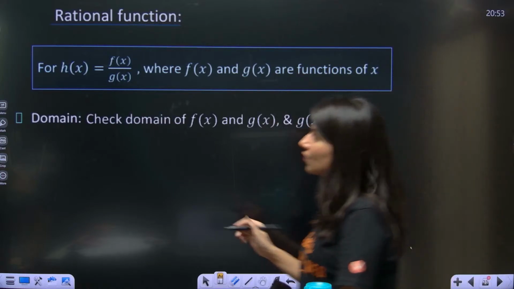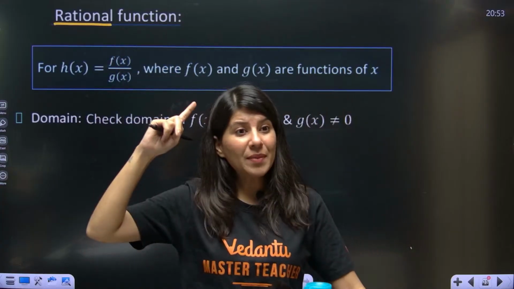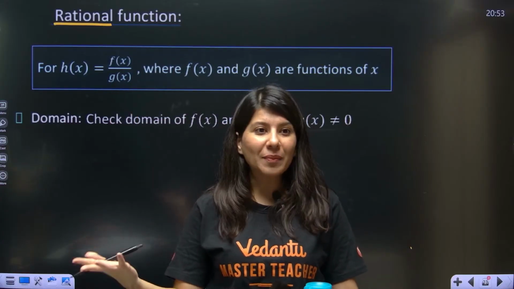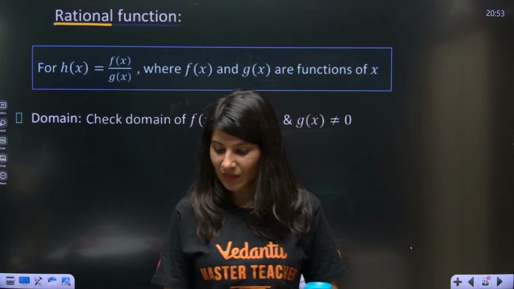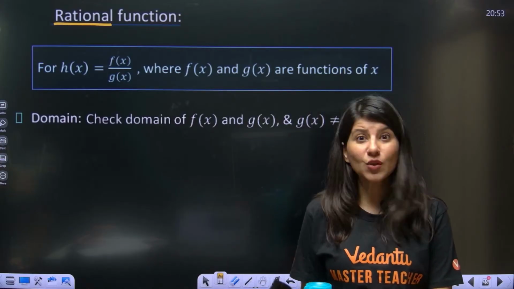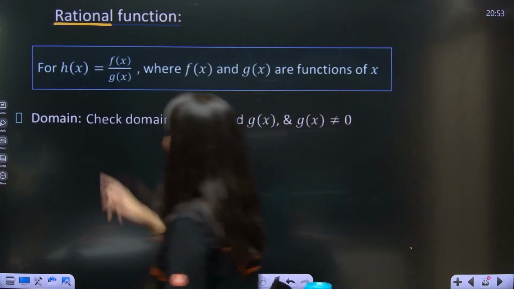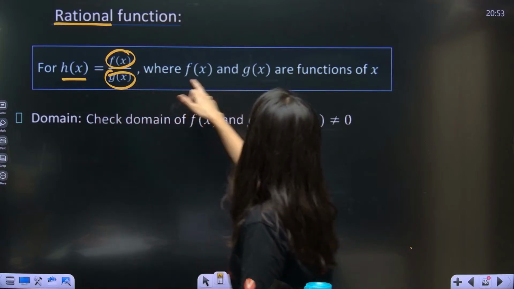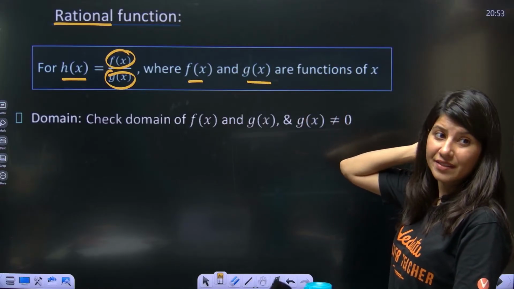Now rational function. What is a rational function? Can anybody tell me? Do you remember that definition of a rational number? A rational number is a number which can be represented in p by q form where q cannot be 0. Remember? P and Q are integers basically. Now in a rational function, a function h of x is equal to f of x upon g of x, where f(x) and g(x) are polynomial functions of x.